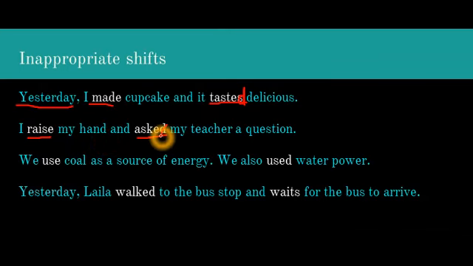We have to remove this D. And E. Or raised, we have to change this verb and use both verbs in past tense. I raised my hand and asked my teacher a question.